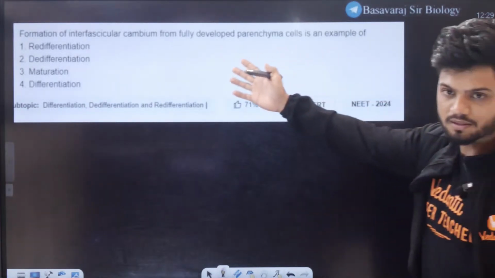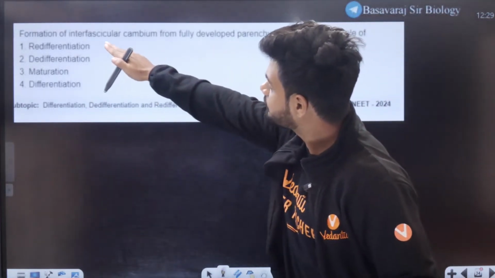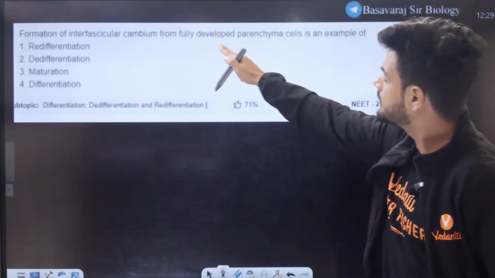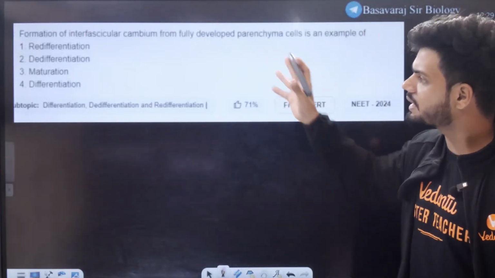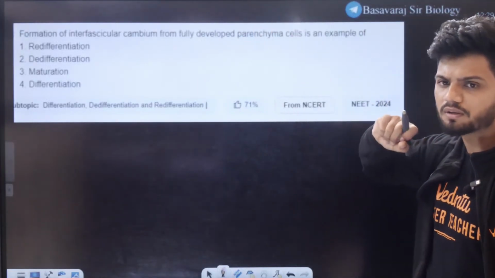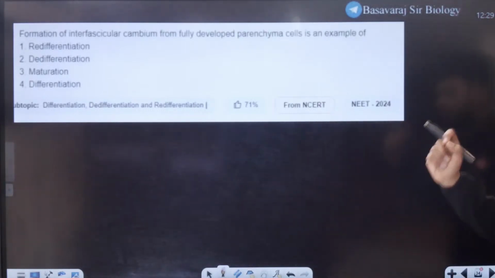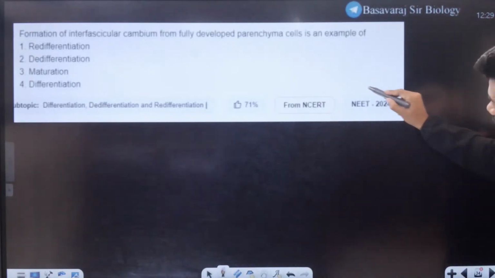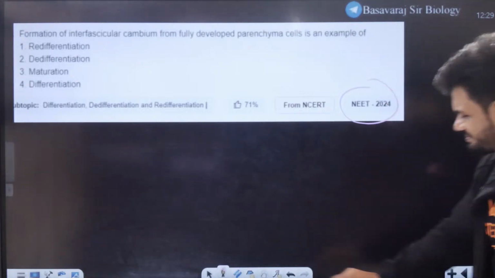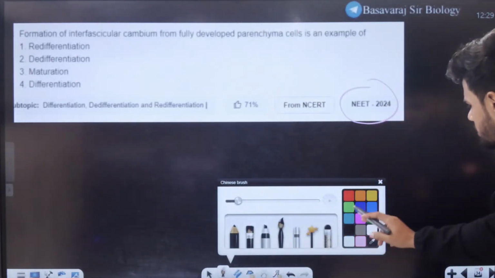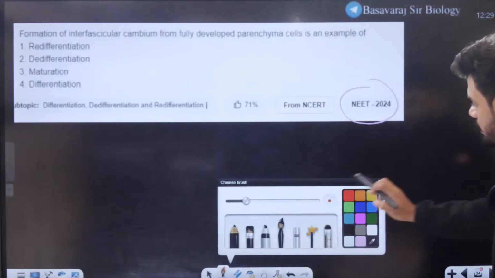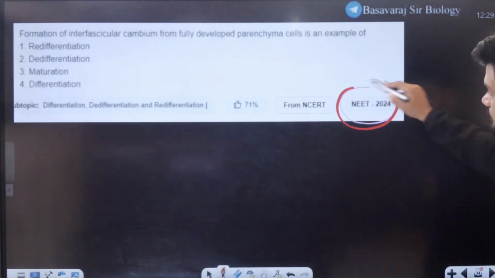See, the questions will come like this. Formation of interfascicular cambium from fully developed parenchyma cell is an example of. Tell me the answer, students. See, I told you, here we will get a direct question. This here is a NEET 2024 question. Last year's question, do you realize? Last year's question, which many students could not answer.